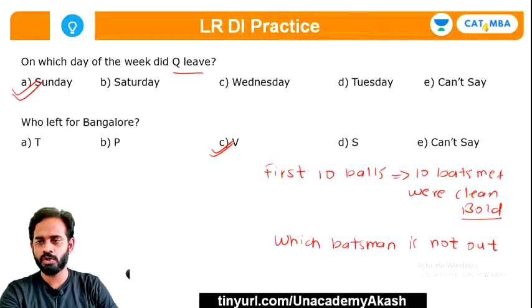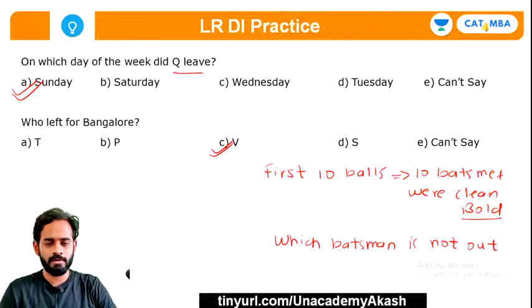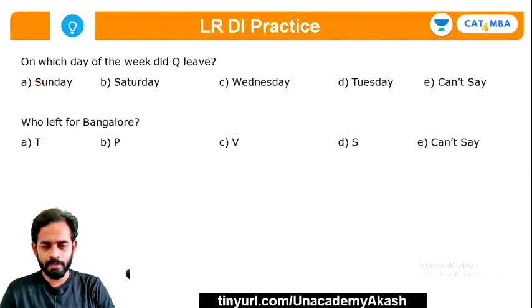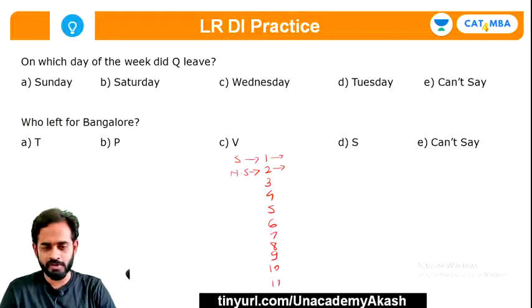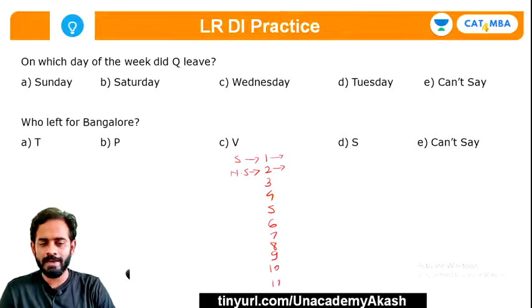Try to solve, guys. Let me explain quickly. I'll write it over here. Here is the first batsman: 1, 2, 3, 4, 5, 6, 7, 8, 9, 10 and 11. So there are a total of 11 batsmen. This first batsman is an opener, right? He is at the striker end as of now, and this is the non-striker. The second batsman is the non-striker and both are openers, right? Now as soon as the match starts, on the first 6 balls, who will get out?